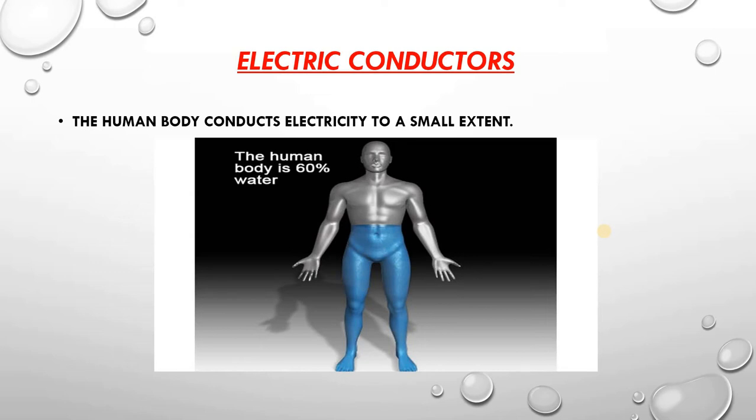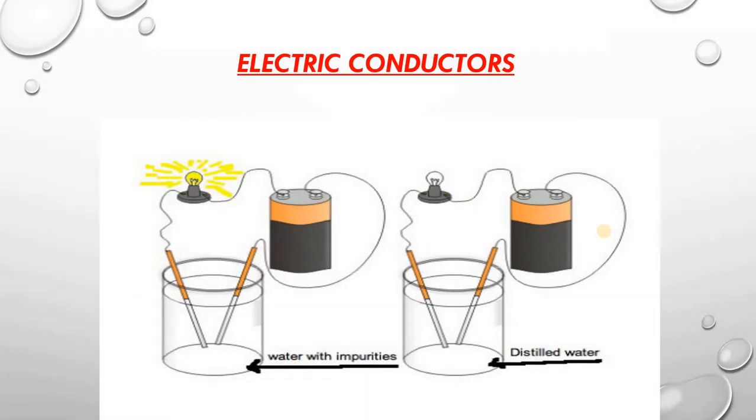Water also conducts electricity to a small extent. So you can say water is also a poor conductor of electricity. Like this one is distilled water. Distilled water means water that is free from any kind of impurity. That is a poor conductor of electricity.